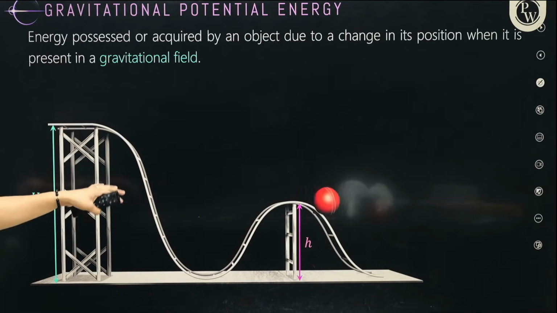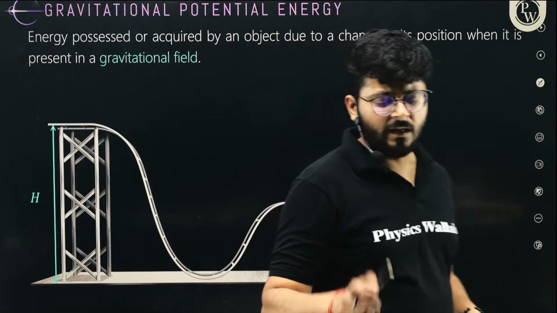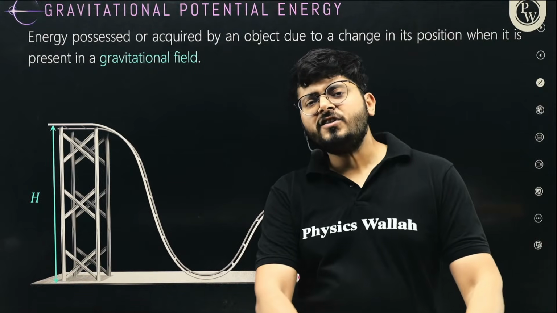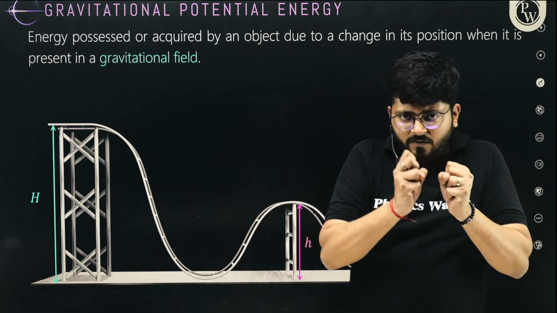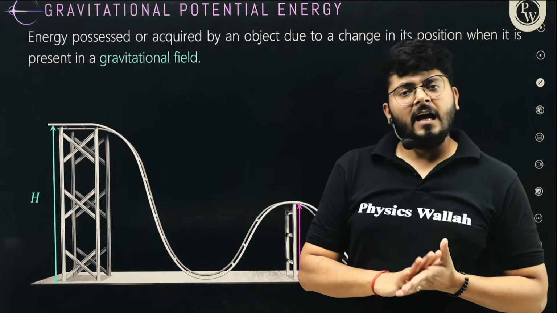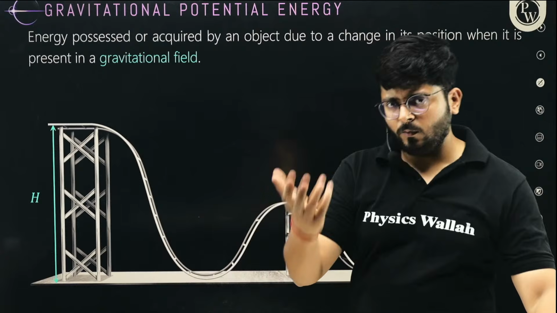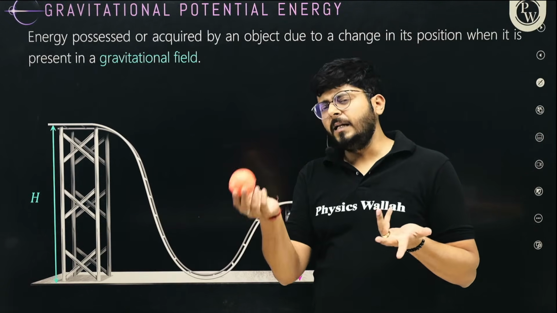Now you see the gravitational potential energy, again a very basic quantity. As I said, the gravitational field is a conservative force. To conserve means to be able to save something. So by definition, gravitational field is a conservative force. That means the work done by this force is independent of path taken.